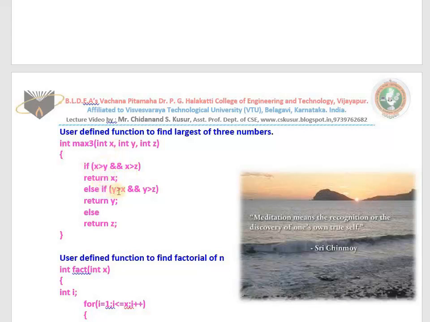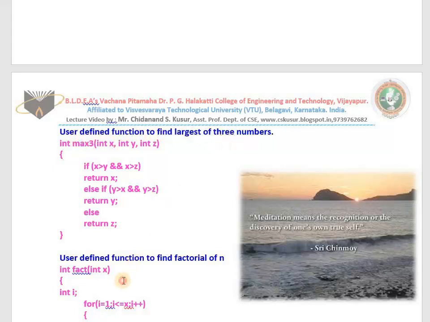No, whether y is greater than x and y is greater than z, then return y. First is also false, second is also false. That means definitely z will be the largest. It gives back... What is the function name? Max3. It takes 3 inputs. It gives one output of the type integer. That's all. This is a user defined function to find the largest of 3 numbers.